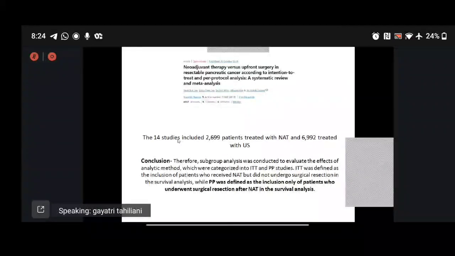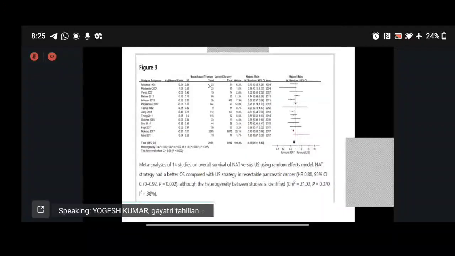In this study, there were 14 studies with 2699 patients treated with neoadjuvant and 6992 patients with upfront surgery. These are the studies that were included in this meta-analysis. If you see the forest plot in the overall summary, we can see that NACT is being favored. But looking at the diamond, many of the studies are falling in line, saying that upfront surgery and neoadjuvant surgery both have equal benefit.